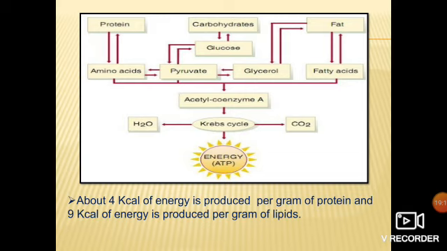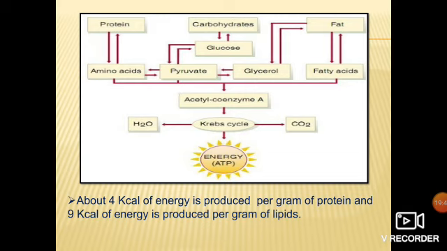Same is happening with fats. Fats are broken down into fatty acid and glycerol. Okay, that is also again converted into glucose, and then glucose is again following the same pathway. First glycolysis occurs, it is converted into pyruvate. Pyruvate is converted into acetyl-CoA. Acetyl-CoA enters into the Krebs cycle. The Krebs cycle continues with the electron transport chain, and thus it is producing ATP, means energy in the form of ATP. Got it? Means ultimately the pathway will be the same.